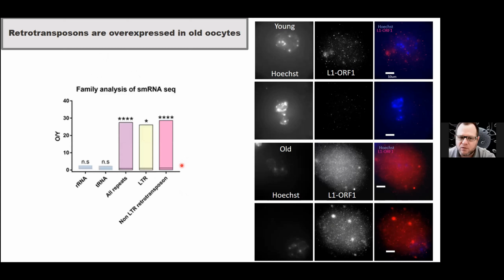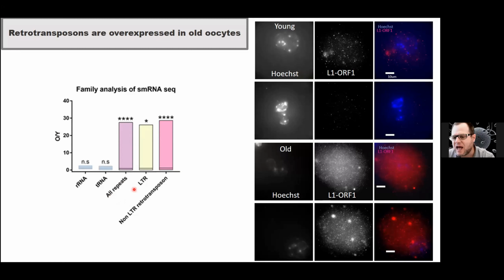And also when we did small RNA-seq on the two groups of young and older oocytes, you can see that it's not only the retrotransposons, not only the LINEs that are overexpressed, but actually all the repeats in the genome are overexpressed. These are the places in the genome that were before repressed by this fraction of heterochromatin, and now in the older group they are activated.